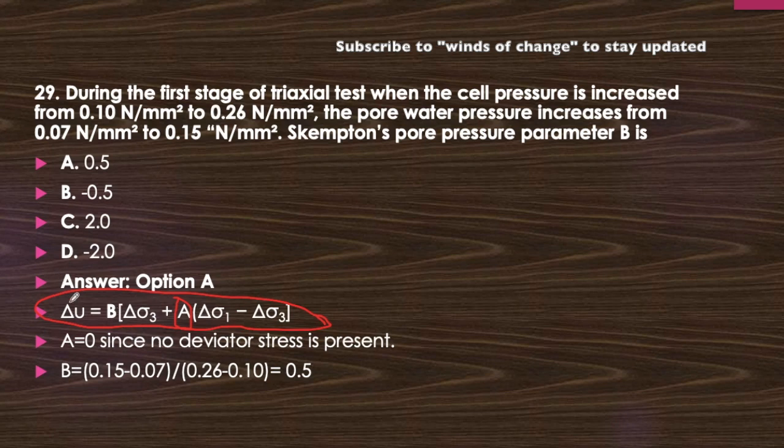Now what will be the formula here for this condition? Delta U equals B delta sigma 3. Okay, and we have to determine B. So B will become delta U upon delta sigma 3. Now delta U value, that is change in the pore water pressure, is from 0.07 to 0.15. So 0.15 minus 0.07 upon delta sigma 3, which is 0.26 minus 0.10 from here. So the answer which comes out is 0.5. The value of B is 0.5. This cannot be negative because this value lies from 0 to 1. So 0.5 will be the correct answer here.